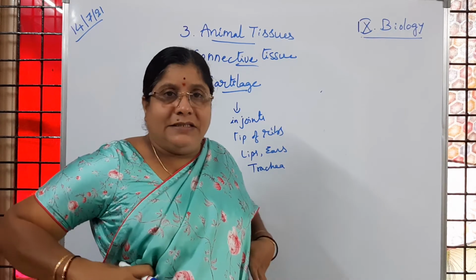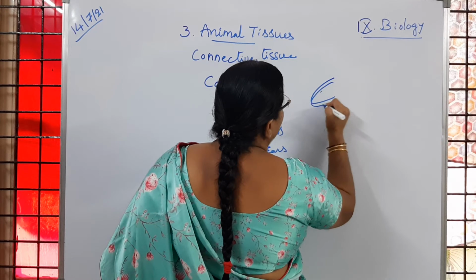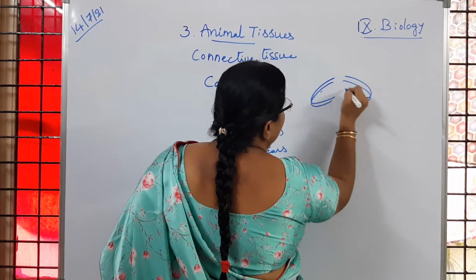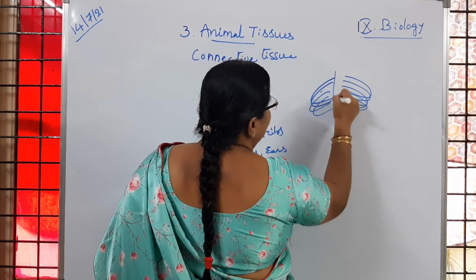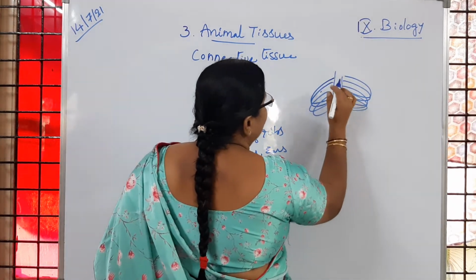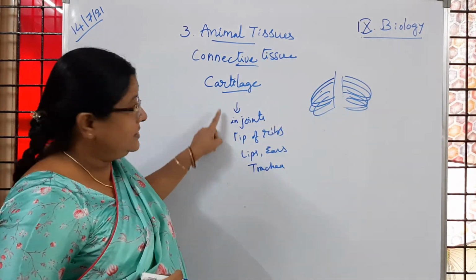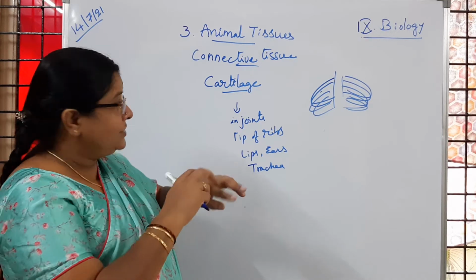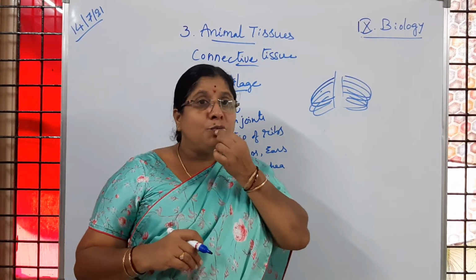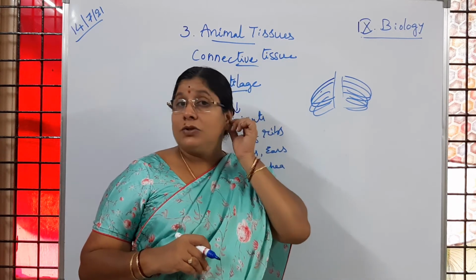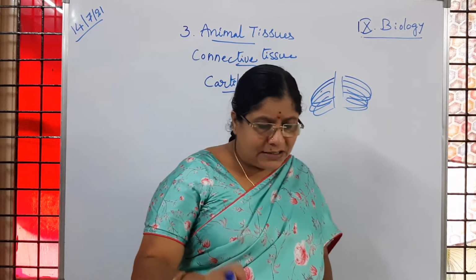Here we have the backbone, and these tips are connected with one another. That is because of this cartilage. And all the joints are also connected with cartilage. If we touch here, we observe very smooth structures, and they are just cartilage.